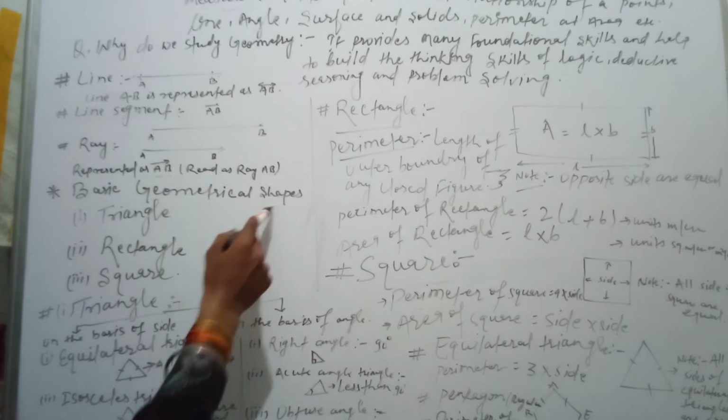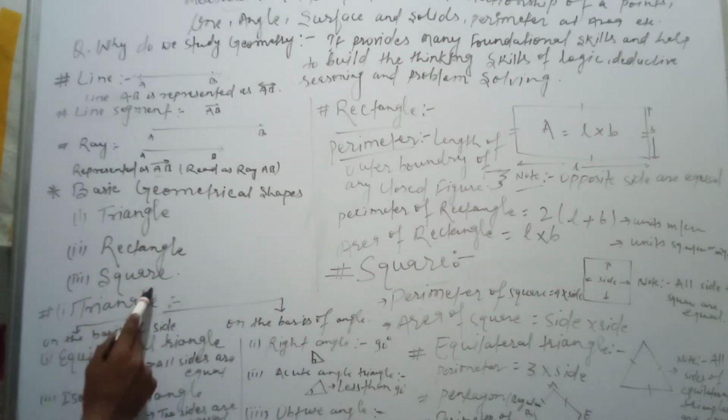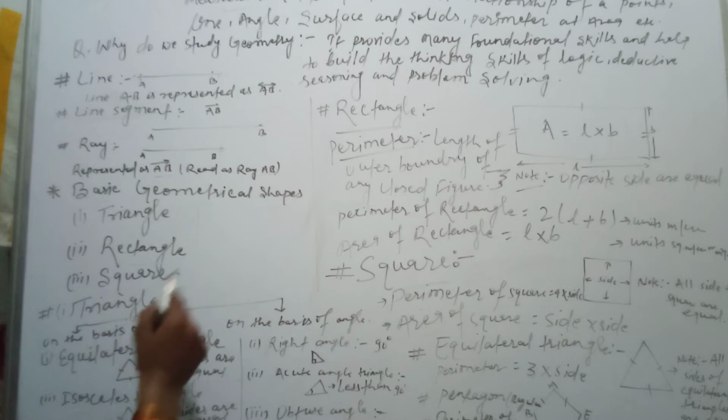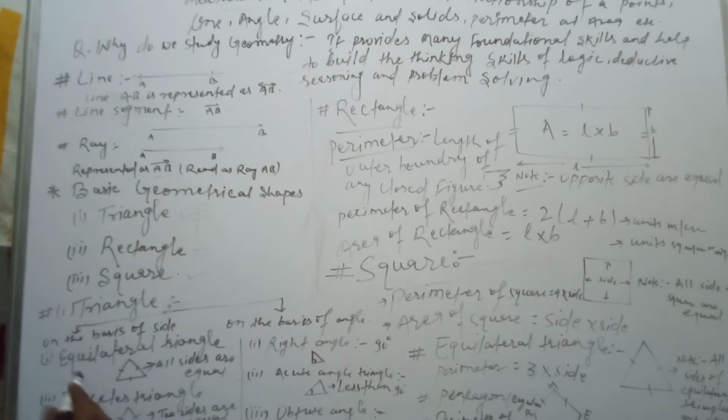Basic geometrical shapes: triangle, rectangle, square. We will discuss all these three one by one. Let us start with the triangle. A triangle is mainly divided into two categories: first on the basis of sides, second on the basis of angles.